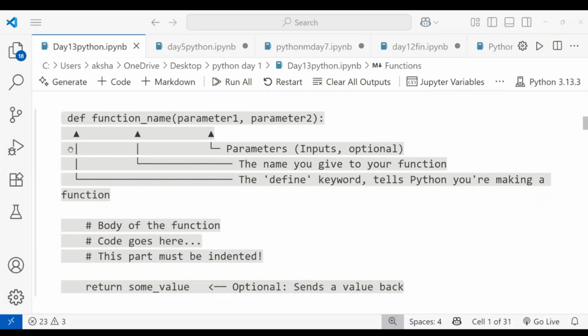After that you have the body of the function. Inside that you have to write the body of the function, nothing but your logic. Your code goes here, and this part must be indented. Indentation must be followed. You can also see that it ends with a colon.